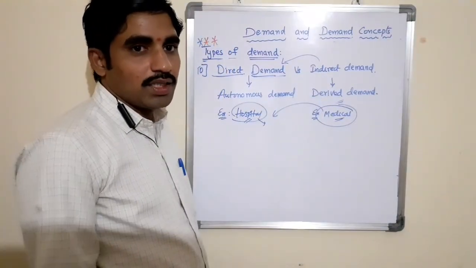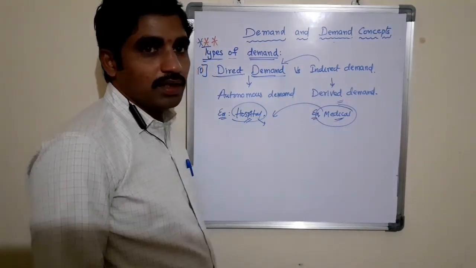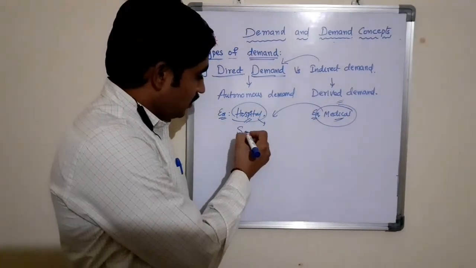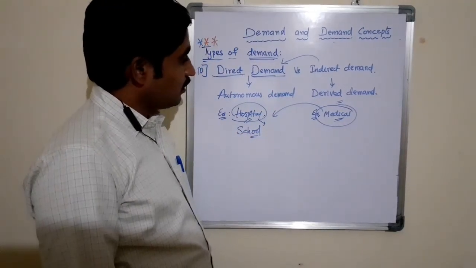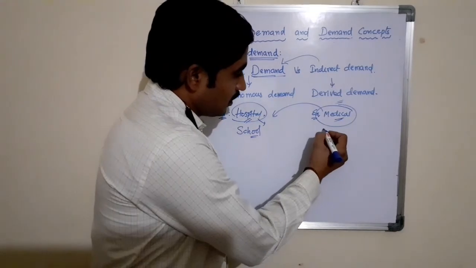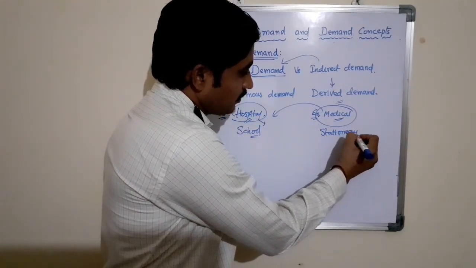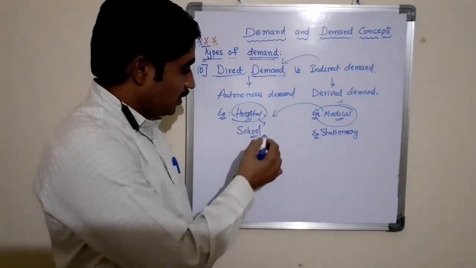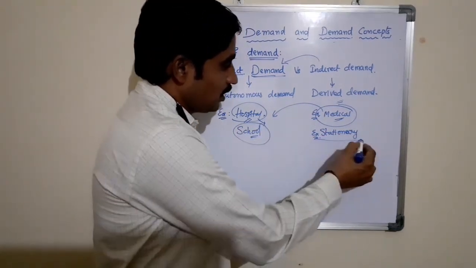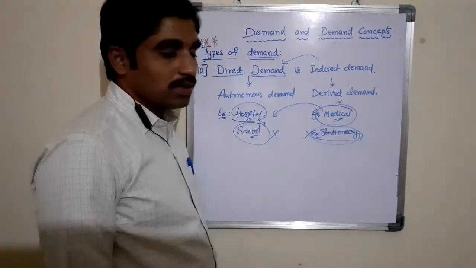If there is no hospital, there is no medical shop. Like schools: school comes under autonomous demand, whereas stationery comes under derived demand or indirect demand. Based on the schools, there is a demand for stationery. If there are no schools, there is no stationery.